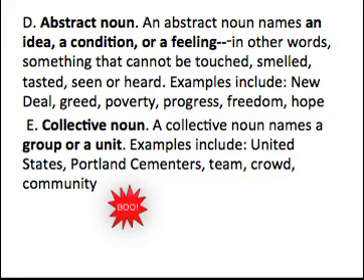Abstract nouns are next. An abstract noun names an idea, a condition, or a feeling. In other words, something that cannot be touched, smelled, tasted, seen, or heard. Examples include New Deal, greed, poverty, progress, freedom, hope. You can't see or touch these things. Collective nouns there. A collective noun names a group or unit. Examples include United States, Portland Cementers, team, crowd, community. See, there's one thing, but inside that one thing, there can be several. That's why it's called a collective noun. It collects more than one.